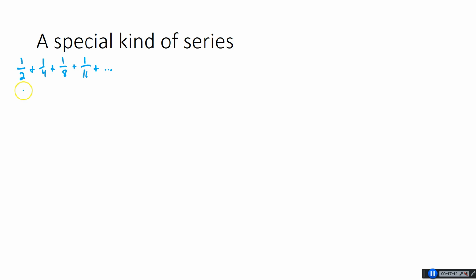So if we think about our partial sums here, S1 is just going to be 1/2. S2 will be 1/2 plus 1/4. That's 3/4.